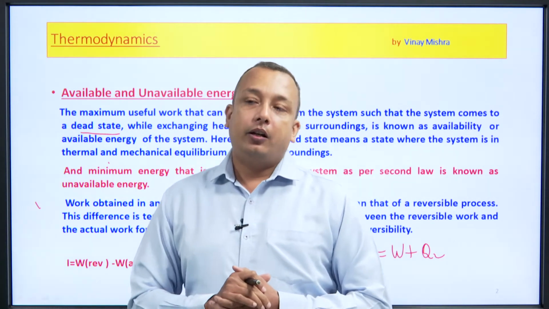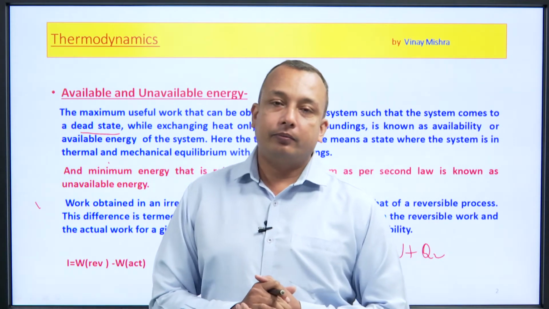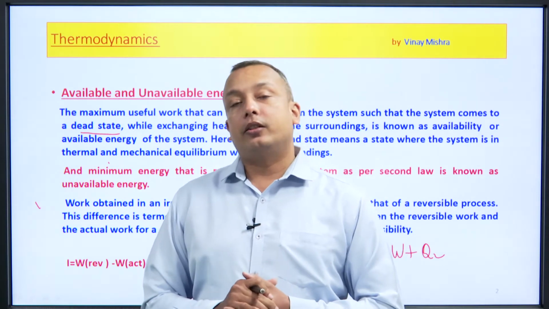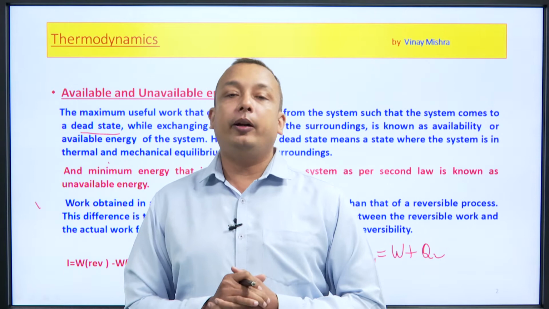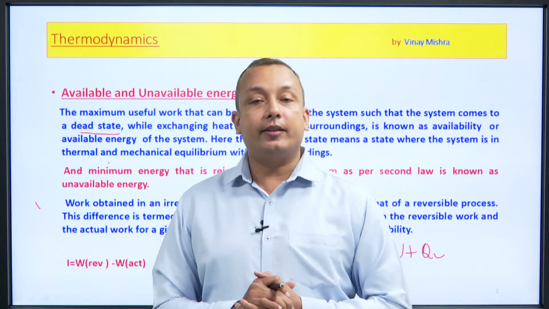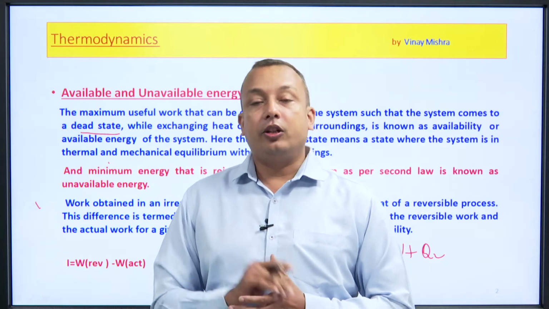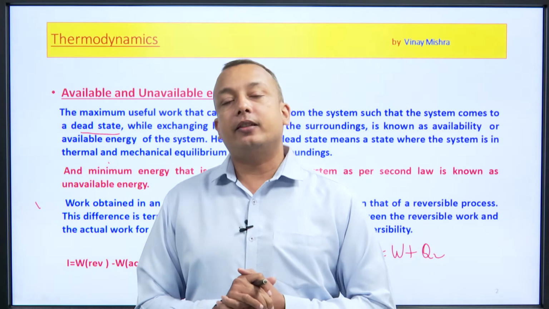If the system is in equilibrium with the surroundings in the sense of mechanical, chemical and thermal equilibrium, then we can say that the system is at dead state.